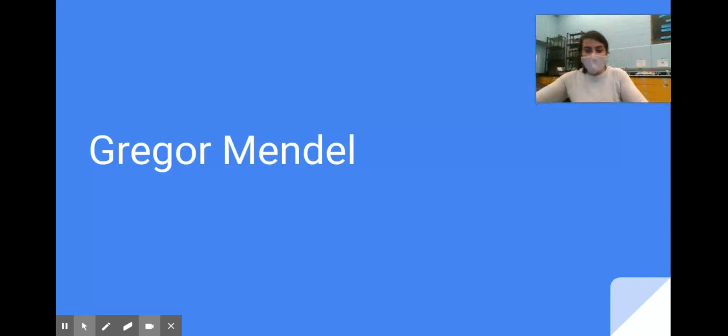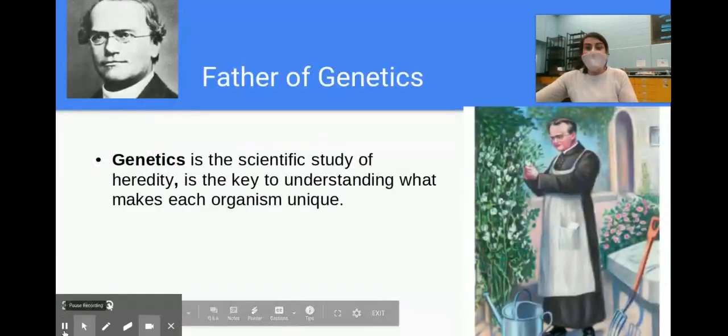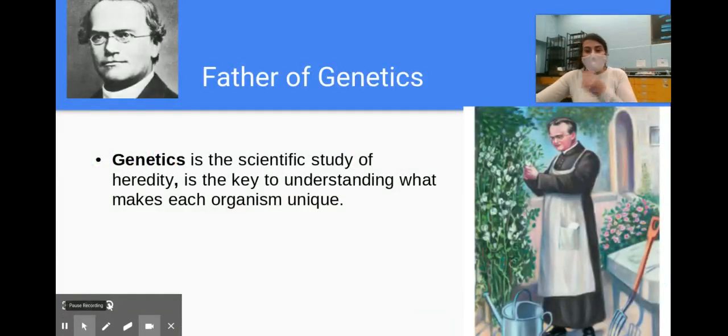The story of genetics all started with Gregor Mendel. Here's a picture of him. Gregor Mendel was an Austrian monk, not Australian, Austrian, who loved to garden. And at his monastery in Austria, he had a garden where he tended to a variety of different plants. His most favorite plant of all was a pea plant.